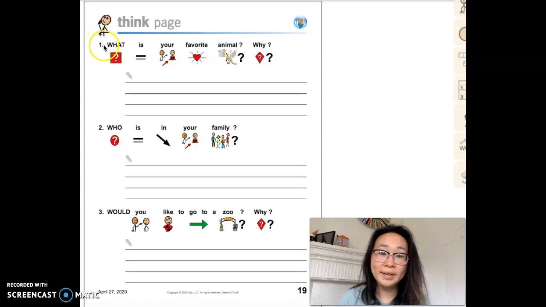We're going to answer number 1, what is your favorite animal? Why? Number 2, who is in your family? And number 3, would you like to go to a zoo? Why? So let's first answer number 1.